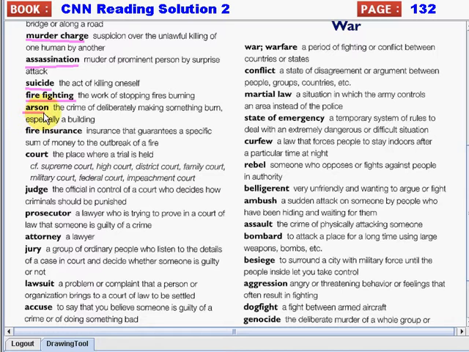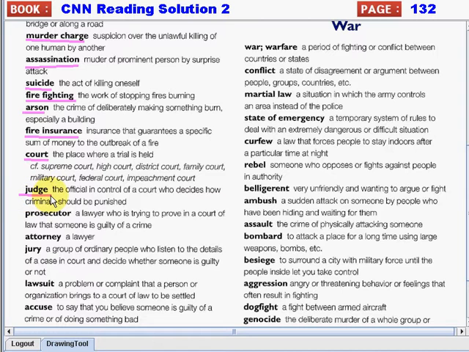Next is arson. Again, arson. It is a crime of deliberately making something burn, especially a building. Next is fire insurance. Again, fire insurance is an insurance that guarantees a specific sum of money in the outbreak of a fire. Next is court. Again, court. So it is the place where trials are held. So it can be Supreme Court, High Court, District Court, Family Court, Military Court, Federal Court, and Impeachment Court.